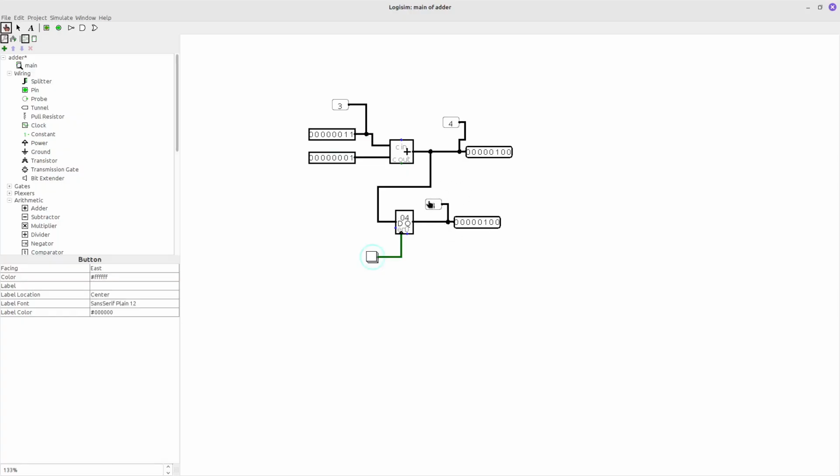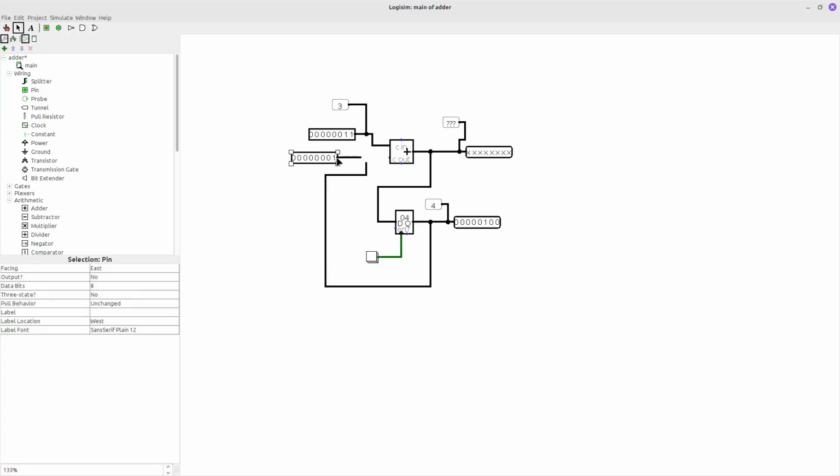But what I also want to do is get this number from the memory and put it as input to our adder. Then we can add a lot of numbers just by using our memory. Let me show you what I want to say.